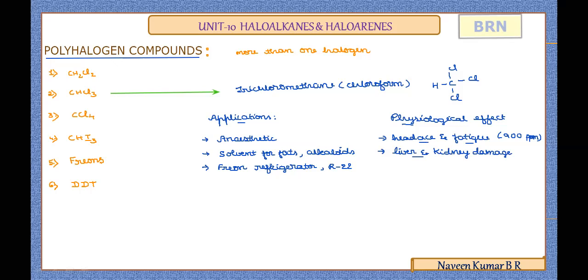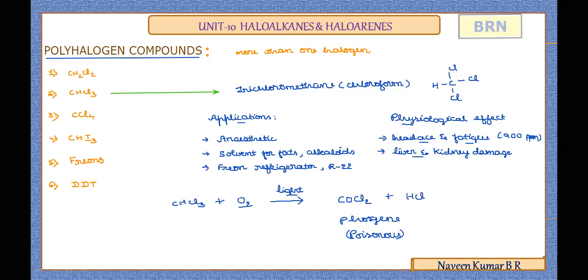This compound, chloroform CHCl3, is slowly oxidized by the oxygen present in atmospheric air in the presence of light. In the presence of light, the oxygen of the air slowly reacts with chloroform to give a poisonous compound, COCl2, which is called phosgene. It is a poisonous compound obtained when chloroform reacts with the oxygen of the air. The reaction takes place in the presence of light.